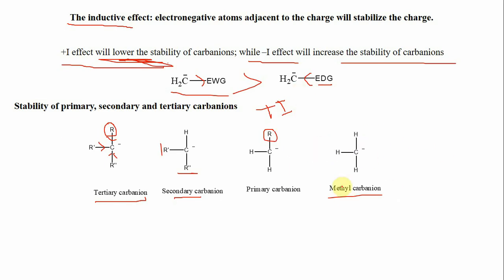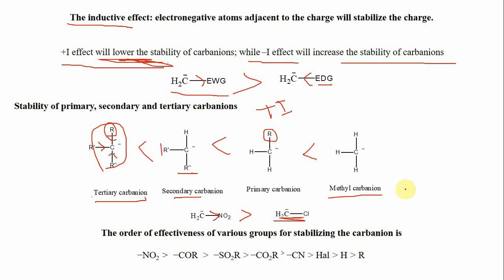So in general, we can say this methyl carbanion is more stable as it doesn't have any group that releases electrons towards this carbon. Then primary carbanions, since it has only one alkyl group. Then secondary carbanions, and this tertiary carbanion, which consists of three alkyl groups with electron releasing effect, has the least stability. This is because in this case the negative charge will be much more as compared to this methyl carbanion. Okay, similarly, if you have this nitromethyl carbanion and chloromethyl carbanion, here we can easily say this nitromethyl carbanion, which has a very strong minus I and minus R effect, is more stable as compared to this chloromethyl carbanion.